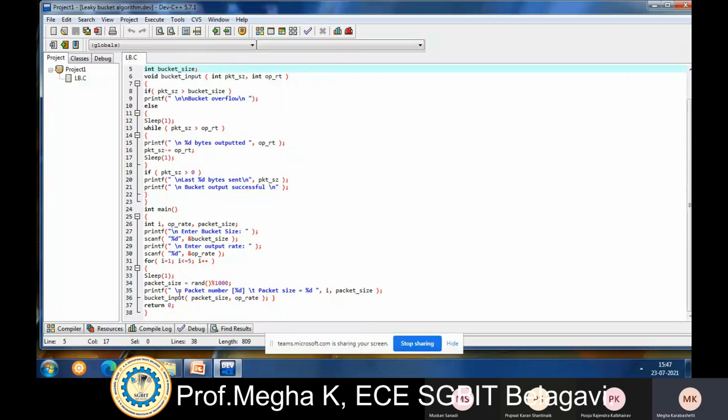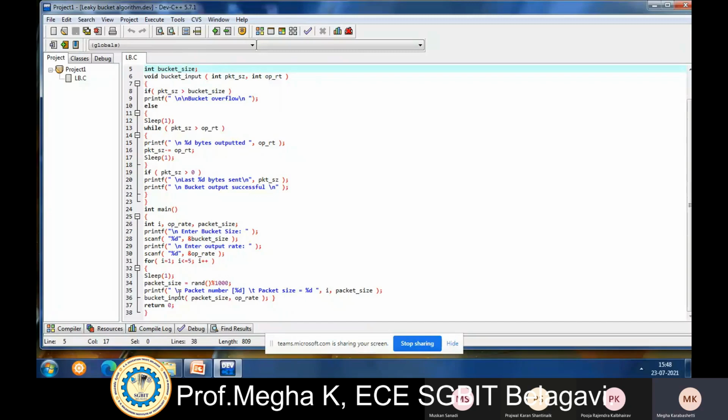So packet size is equal to, now I'll write the packet size. Here I am not giving any packet size particularly. Here I am using a random number mod 1000. So it will take a random number mod 1000, and the remainder value will be the packet size. I will show you guys the output. printf "Packet number %d, packet size is equal to %d".